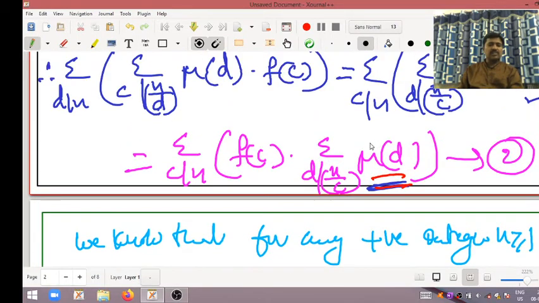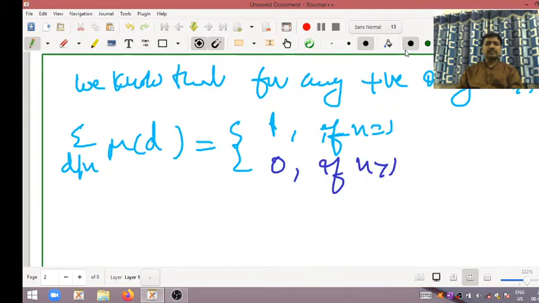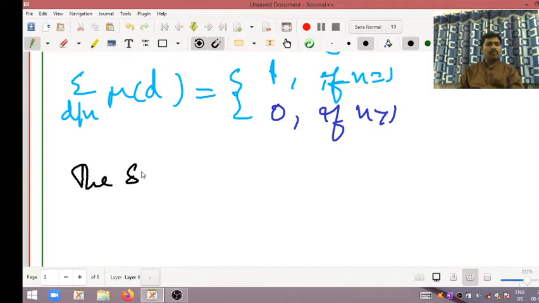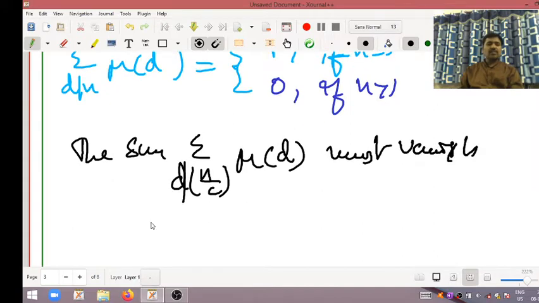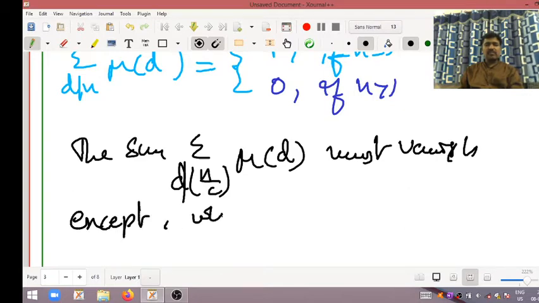So the summation d divides n divided by c of Mobius of d must vanish except in one case, where n divided by c is equal to 1.